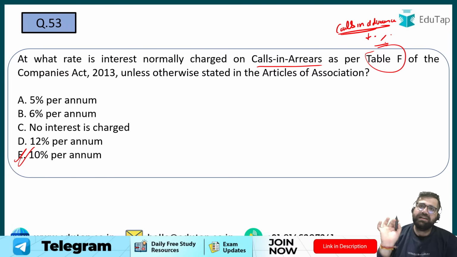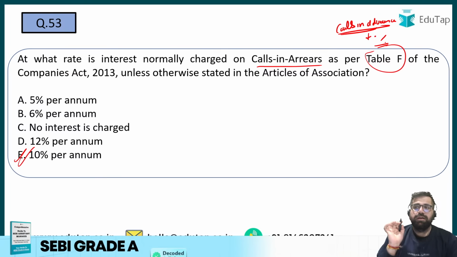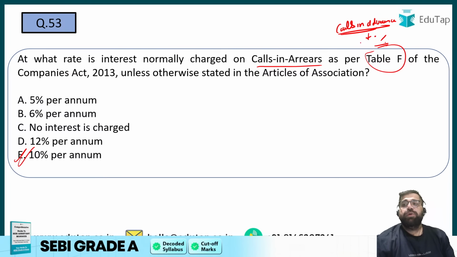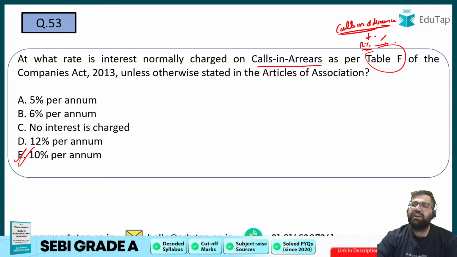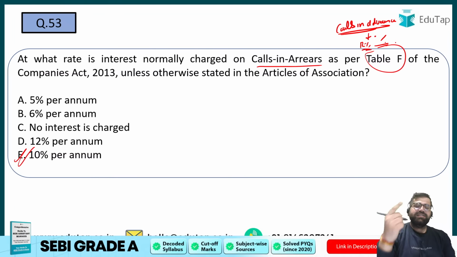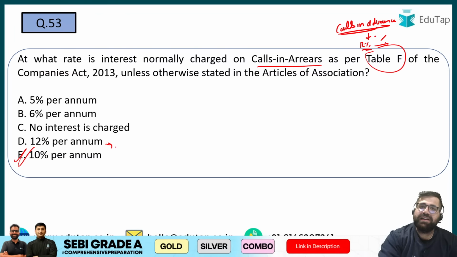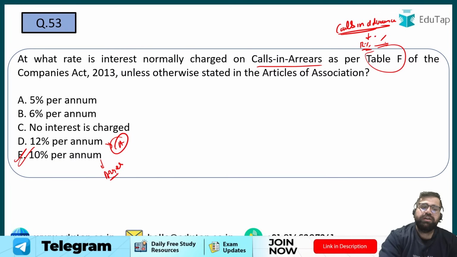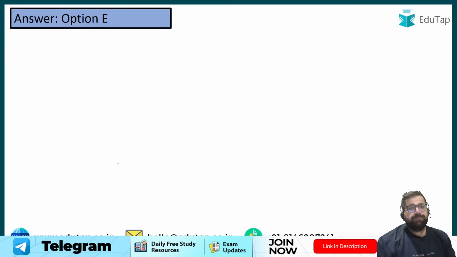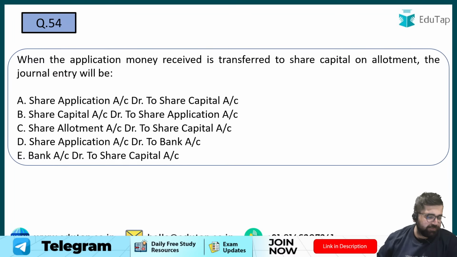In calls in arrears, I agree it's 10%, which is option number E. You have given me the right answer. But for calls in advance, it's 12%, which is 1% for every month, so for a year it's 12%. So remember, don't get confused. 12% is for calls in advance. For call in arrears, it's 10% as per Table F of the Companies Act. Next, 54.